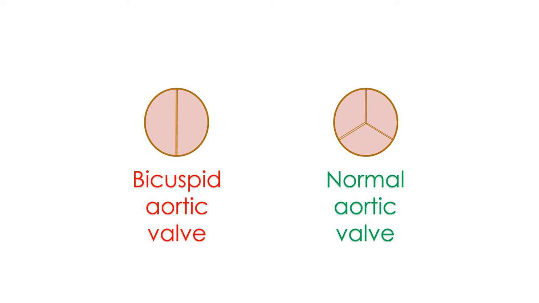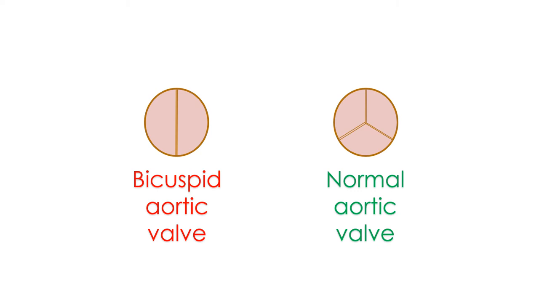Other associations of coarctation of aorta are bicuspid aortic valve, aortic stenosis, ventricular septal defect, and patent ductus arteriosus. Aortic valve at the origin of the aorta normally has 3 semilunar cusps. If it has only 2 cusps by birth, it is known as bicuspid aortic valve. Such valves can get narrowed later, and then it is known as aortic stenosis.